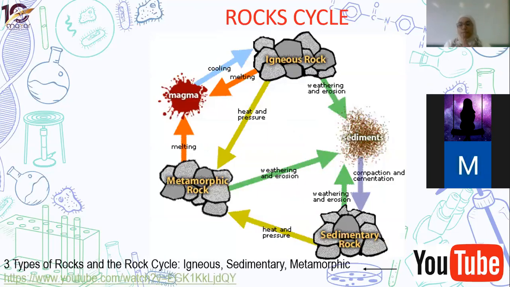This leads us to the last part, which is how igneous, sedimentary, and metamorphic rocks form a cycle. Can you see here, we said igneous rocks are made up of what? Molten magma. This molten magma can go under pressure and heat and change to metamorphic. It can face weathering and erosion and become sedimentary. Same thing, if the metamorphic is under high temperature, it may melt again and change to igneous. So this cycle, you know it well. We studied it in detail.